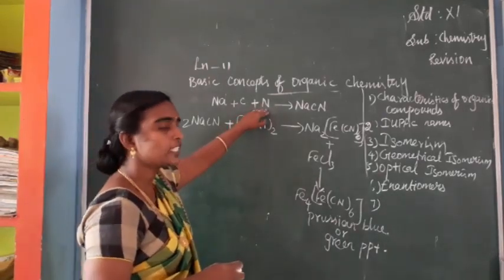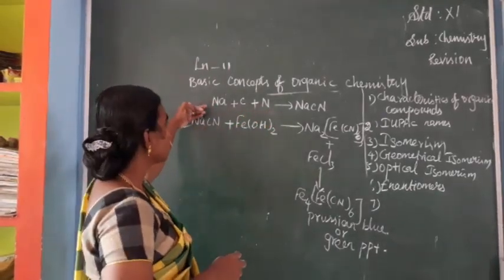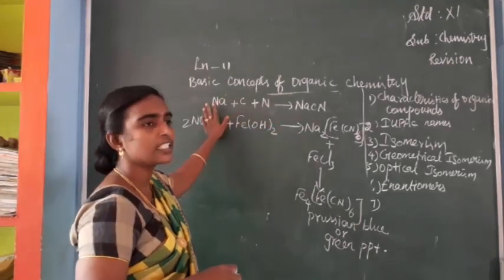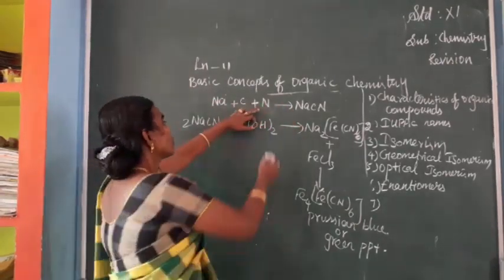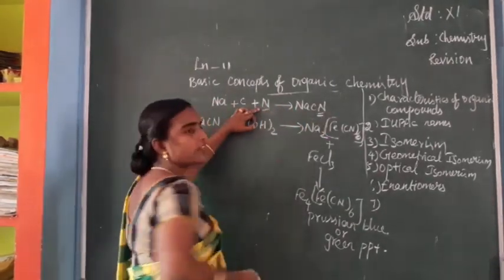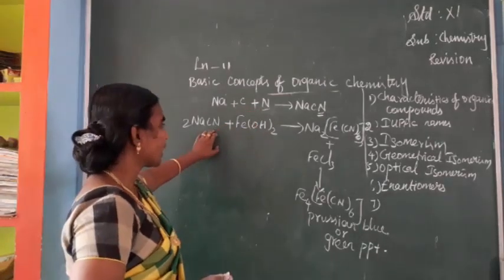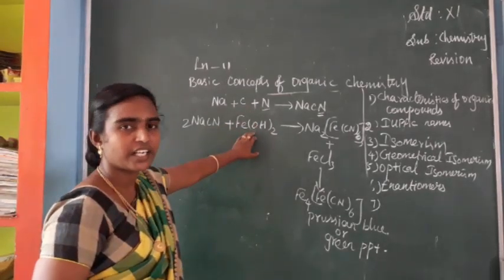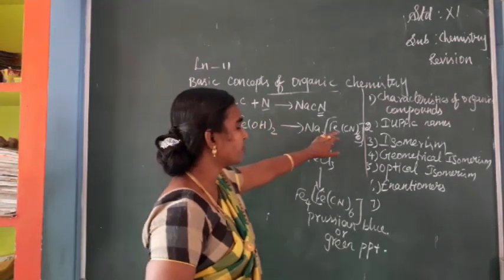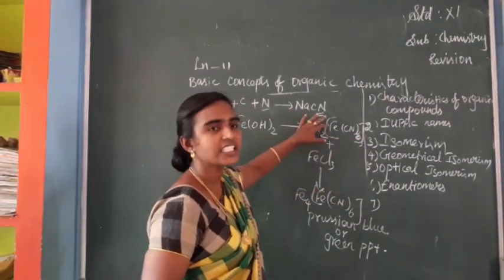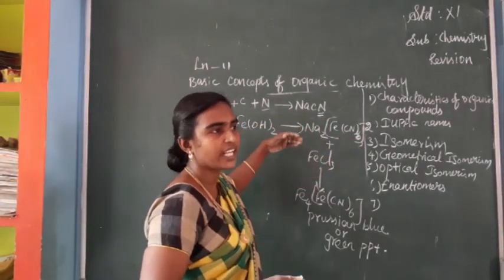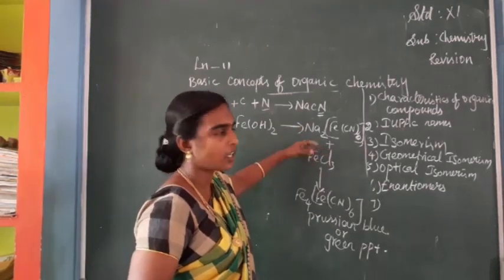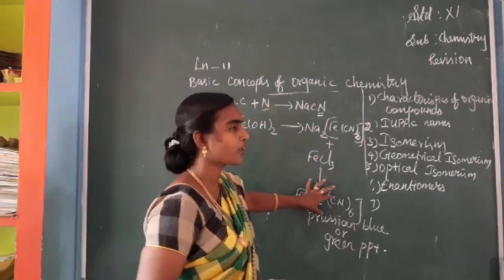If nitrogen is present as an element, it combines with sodium and carbon, forming sodium cyanide. This is the nitrogen present in our organic compound. This reacts with the ferrous ion, forming sodium ferrocyanide. Afterwards, when it is treated with ferric chloride, along with the ferric ion we also add hydrochloric acid, so it forms ferric ferrocyanide.